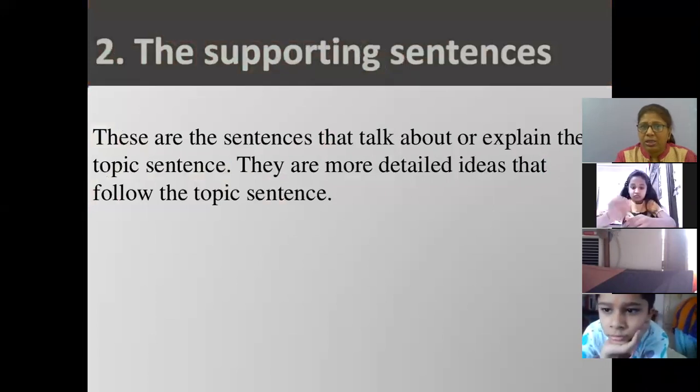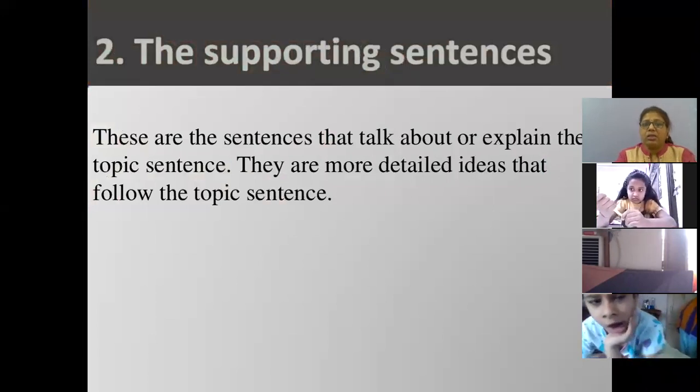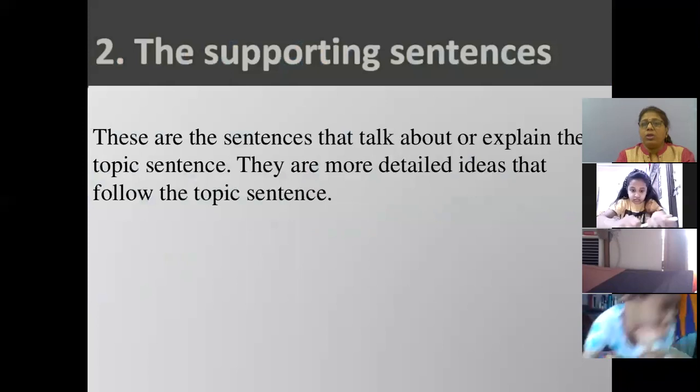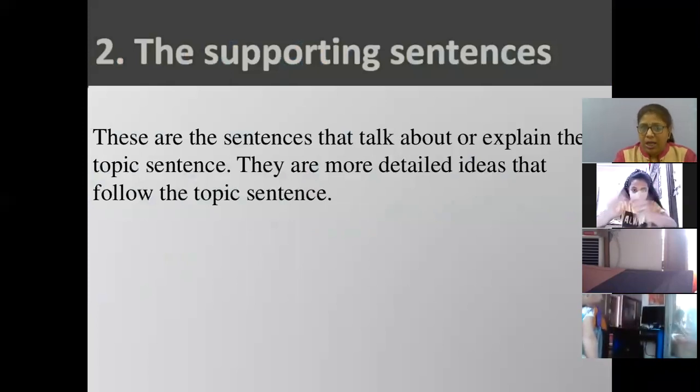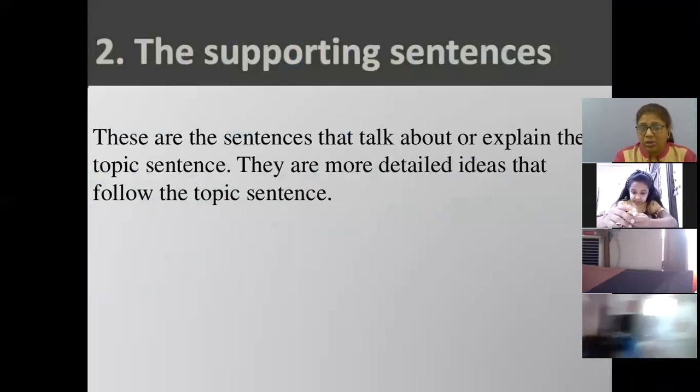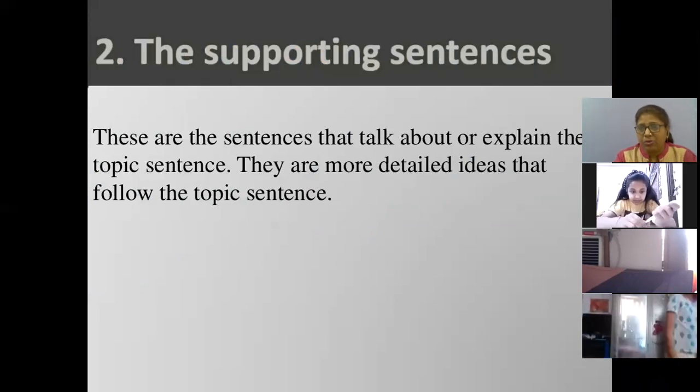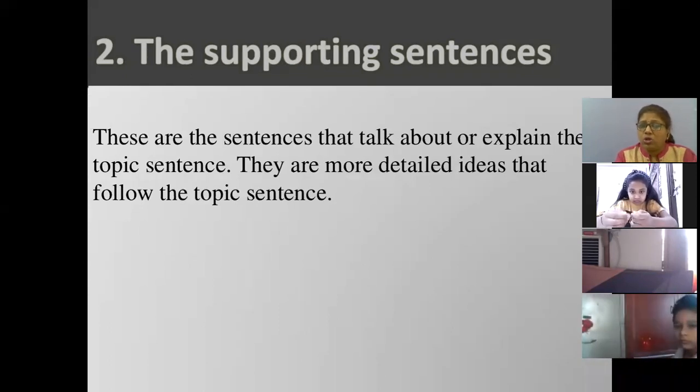Now, supporting sentences, these are the sentences that talk about or explain the main topic, and they are more detailed ideas. You have many detailed ideas, detailed information about that topic, and that follows the topic sentence.